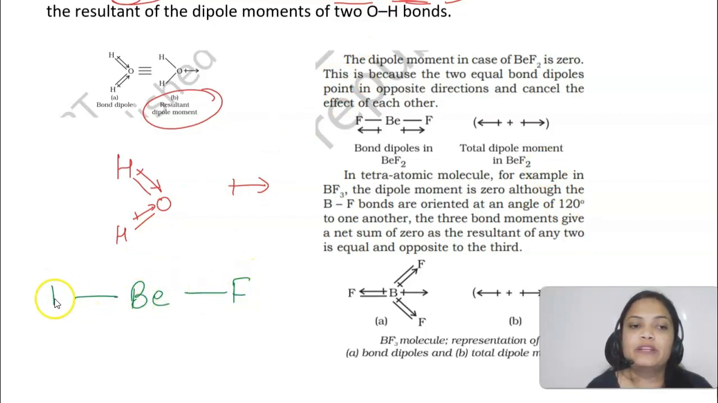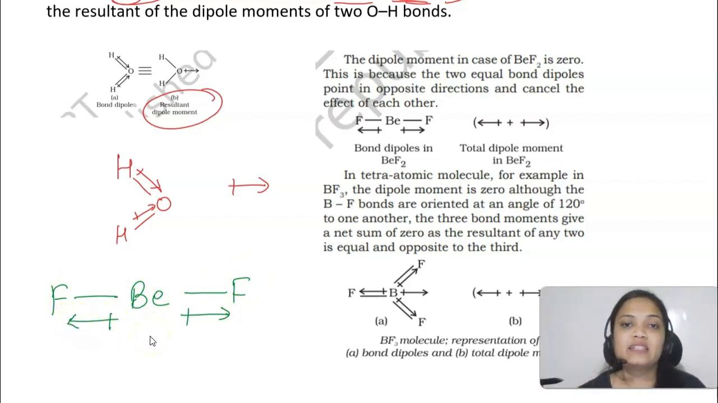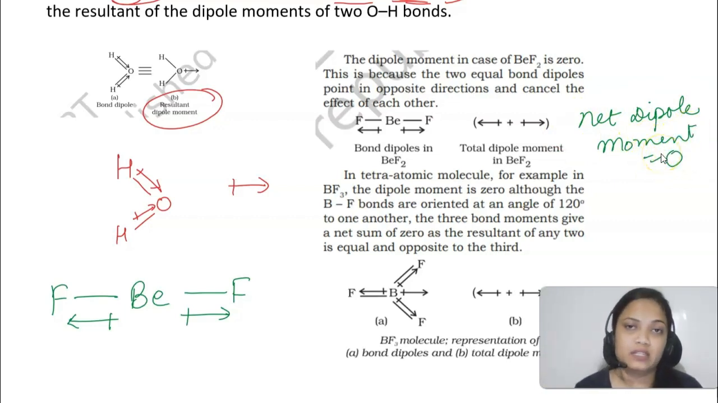Because it will be pointing towards the fluorine here, and here it will be pointing towards the fluorine. So as a result they will cancel each other. एक दूसरे का effect cancel हो जाएगा and जो net dipole moment है वो क्या हो जाएगा? 0. Okay, so the molecule will become non-polar. So dipole moment is an important topic. Questions are asked in your NEET exam from here.